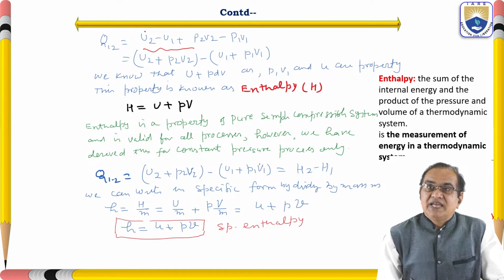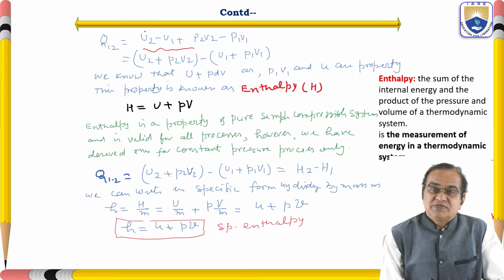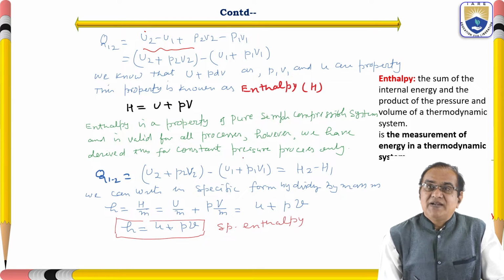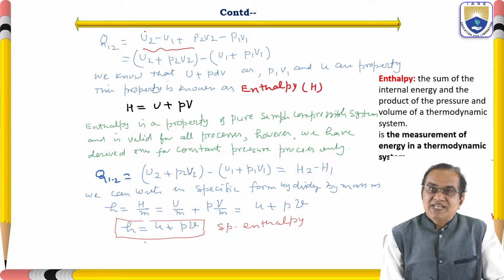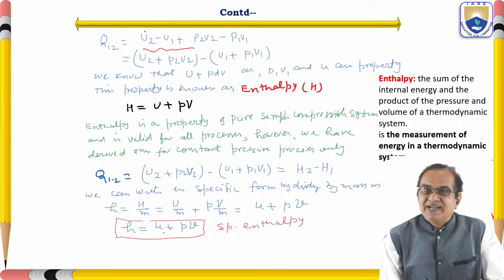So small h is equal to capital H by m, which is U by m plus P times capital V by m. So small u plus P into small v.